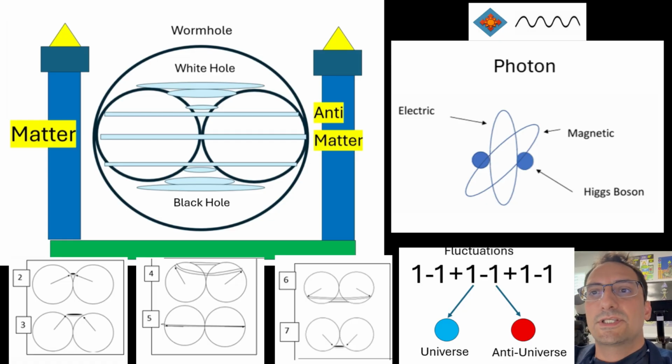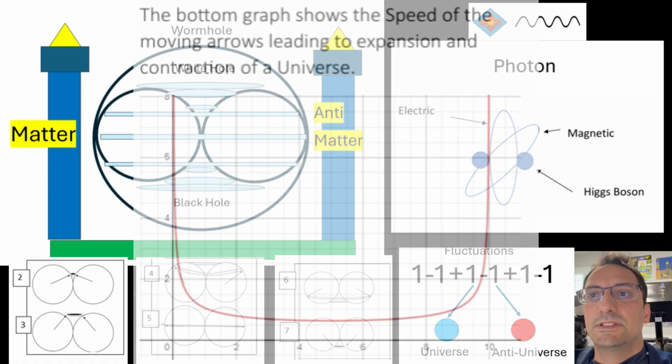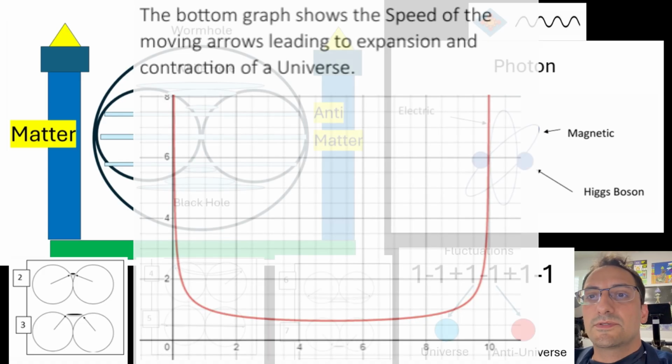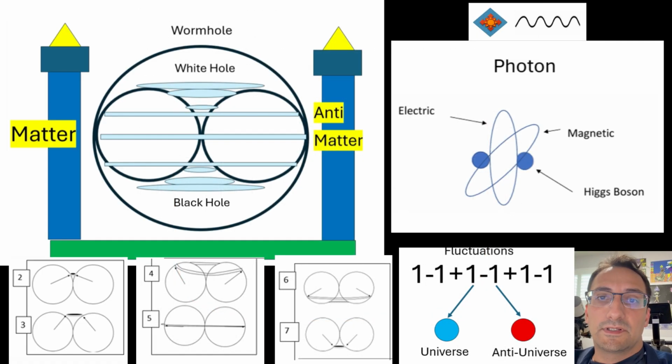The bottom graph shows the speed of the moving arrows leading to expansion and contraction of a universe. Near the beginning, the velocity of expansion is extremely large, leading to the inflation theory, and near the end, the velocity of contraction is also large. The graphs do not peak out to infinity because the smallest size of a universe cannot be smaller than the Planck length. The graph peaks and then stops at the corners. In between the Big Bang and the Big Crunch, the graphs become close to a flat line, which means that the velocity of expansion and contraction from moving arrows becomes stable and roughly the same.